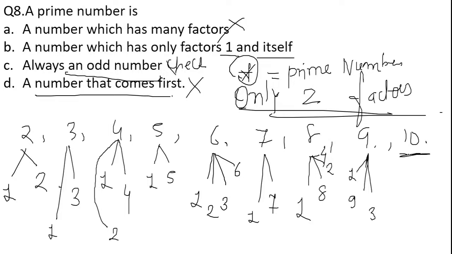Similarly, you can find for 10 also. I have taken this example to help you understand the concept of factors.